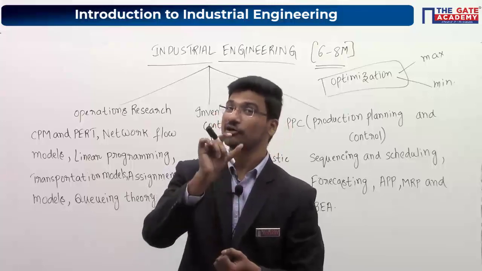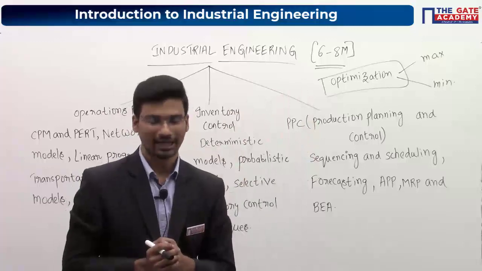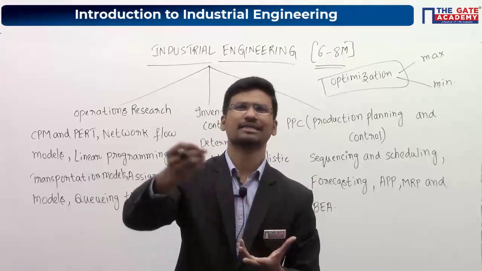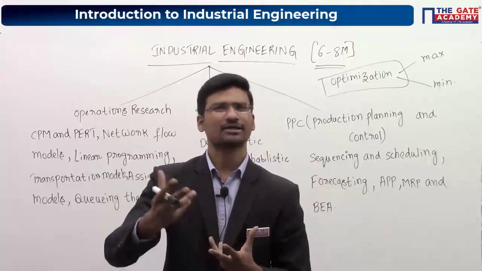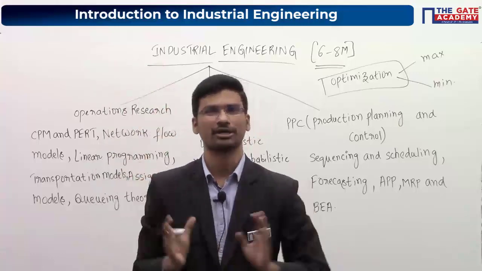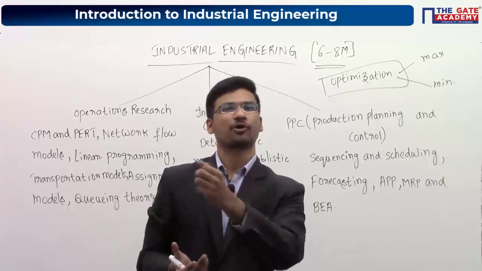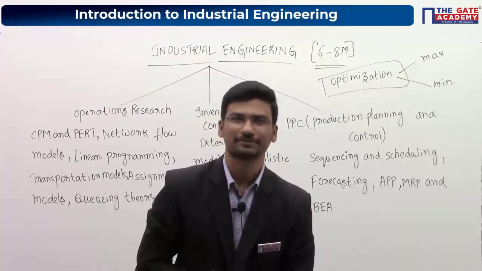Now whenever cost is involved, optimization means minimization. Now whenever profit is involved, let us say you are selling some components, you are having some manufacturing industry, and you are selling some components to some suppliers, or in the market. Now whenever I say optimize the profit, then what you have to do? You have to maximize the profit, right?